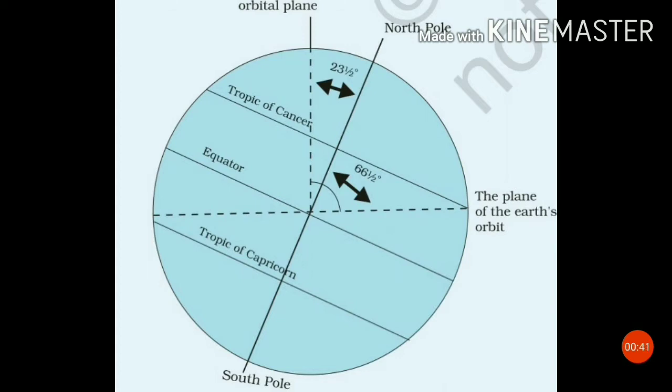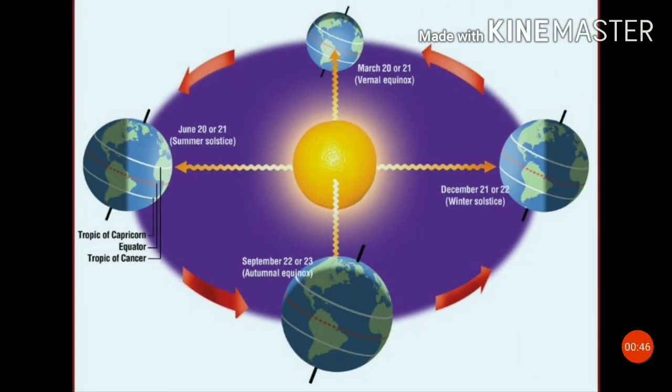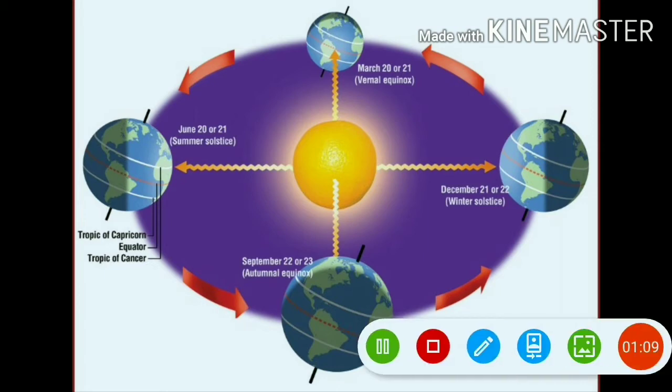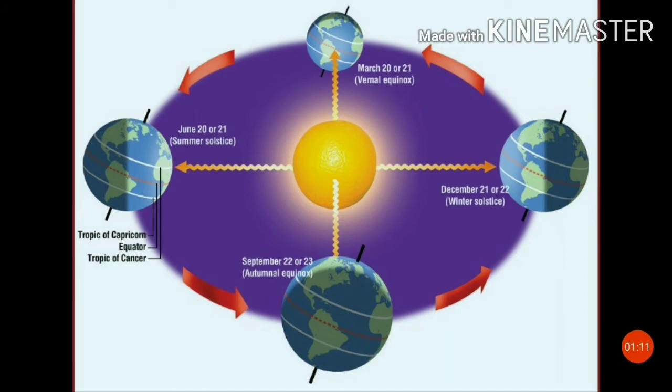What is rotation? Rotation is the movement of the Earth on its axis. The second movement of the Earth is revolution. What is revolution? The movement of the Earth around the Sun in a fixed path or orbit is called revolution. It takes 365 days, 6 hours, 9 minutes and 9.54 seconds to make one revolution around the Sun.